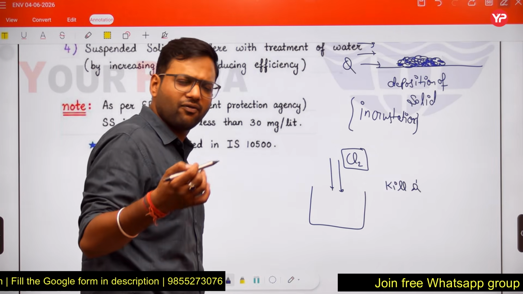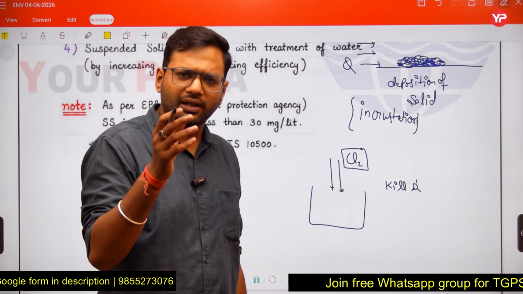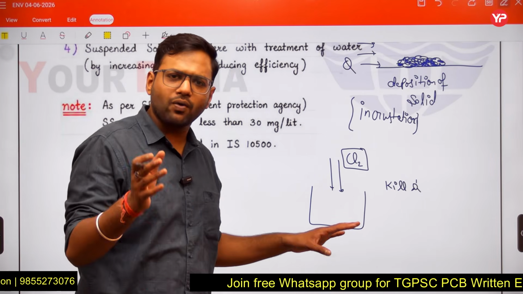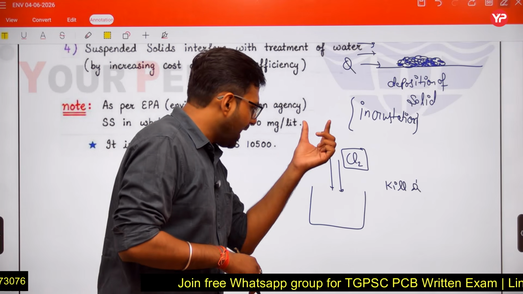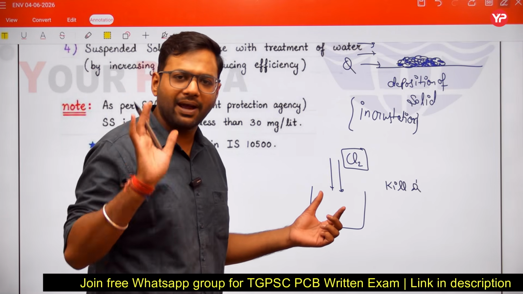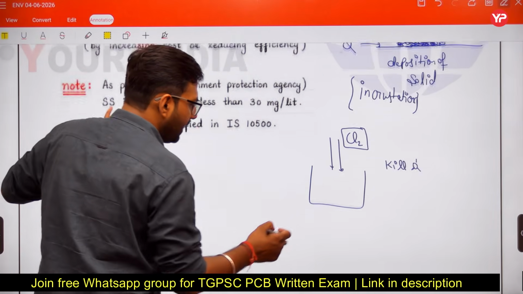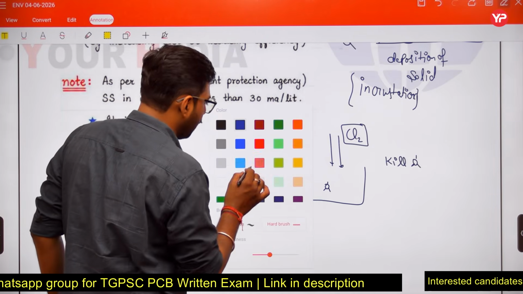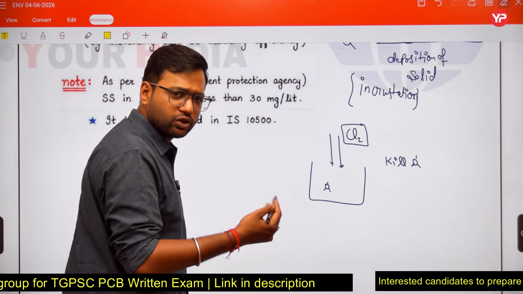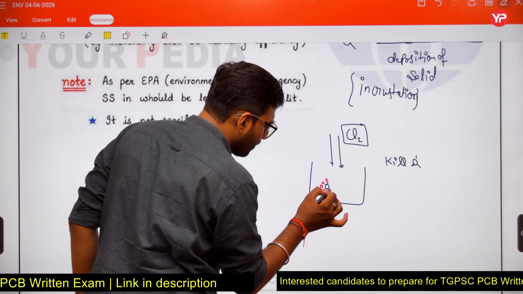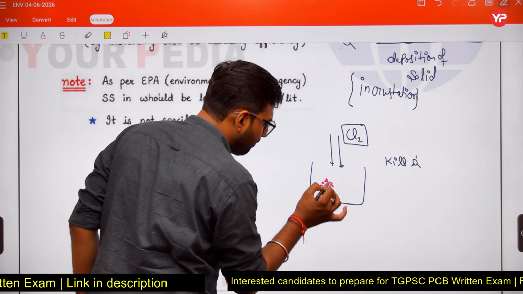What is the mechanism of chlorine in killing microorganisms? We will discuss that later on. That mechanism is also asked in the question. So when we add chlorine in our water sample, why are we adding chlorine? To kill the microorganisms. Now what happens? Here a microorganism is present, and around this, suspended solids are also present. Suspended solids are present around these microorganisms.